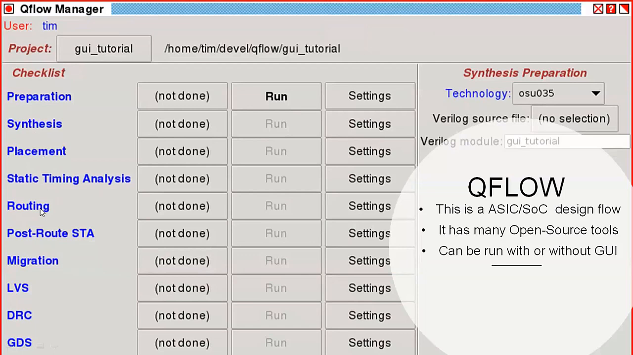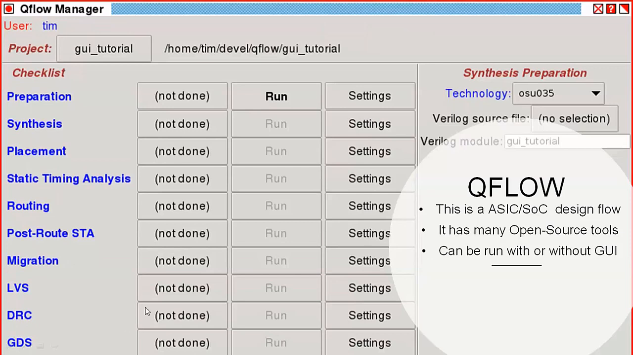After routing, it will again do post-route STA to get exact timing with parasitics. After that, migration, it will do some adjustments. After that, LVS, layout versus schematic verification will be done, and DRC, design rule checks against the process file. At the end, it will give you the GDS2 stream.